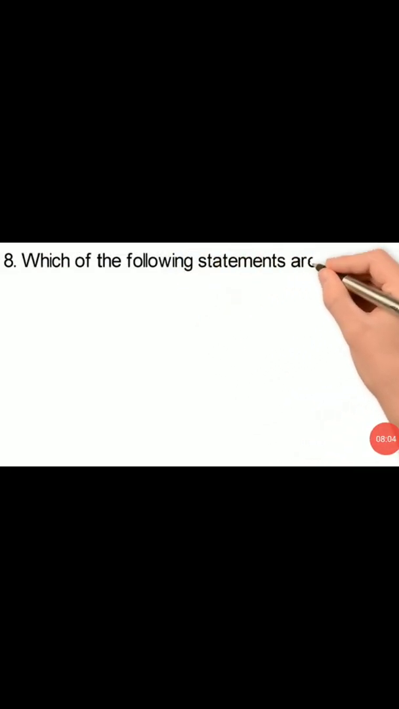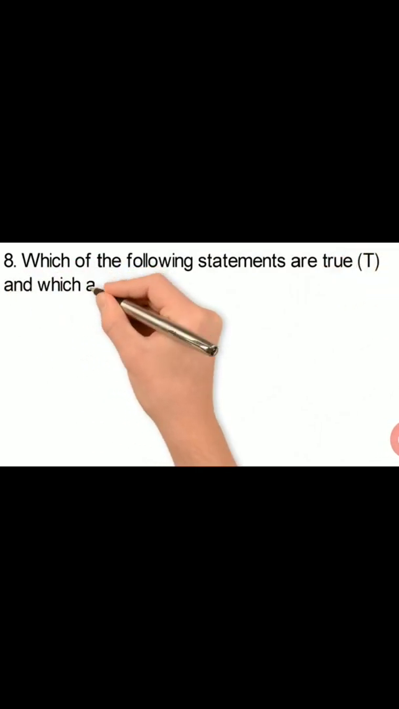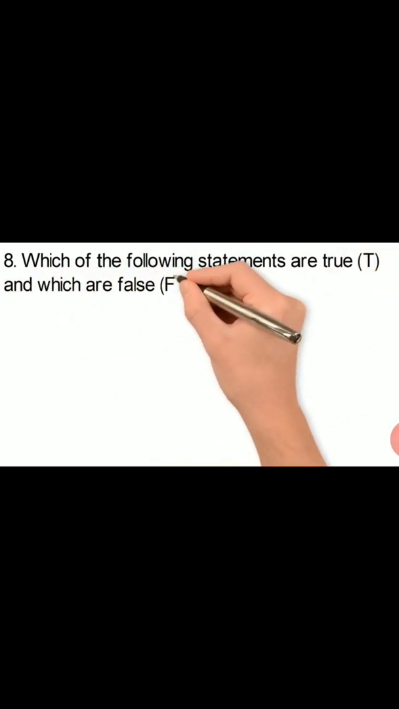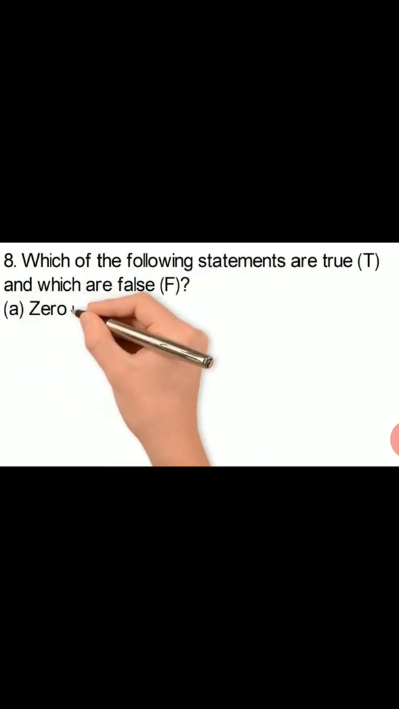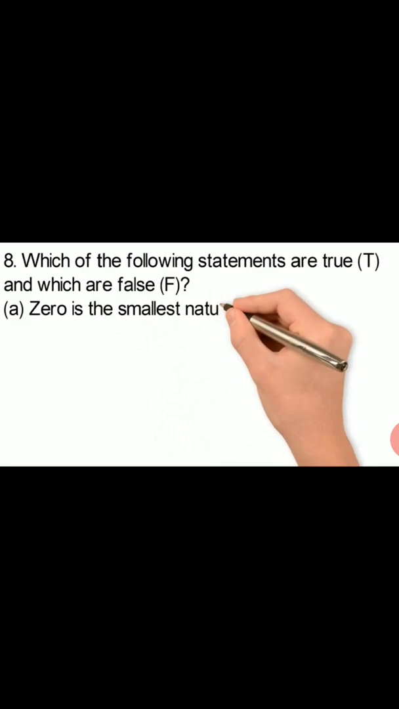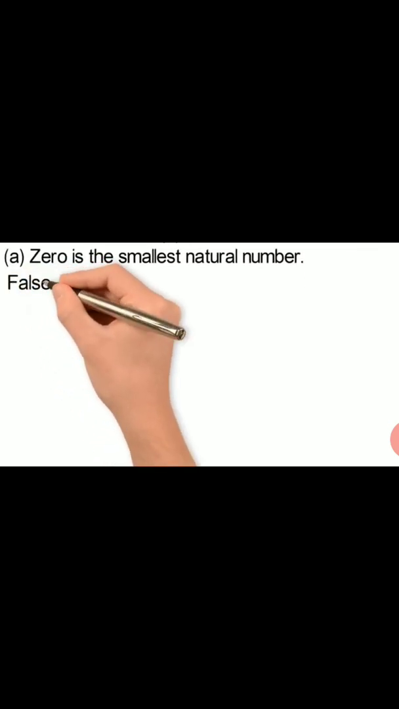Now question number 8, which of the following statements are true and which are false. Those statements which are true you will write T for true, and those which are false you will write F against them. The first statement is 0 is the smallest natural number, and as you know, natural numbers start from 1. 0 is a whole number, so that is false. The first statement is false because 0 is not a natural number.